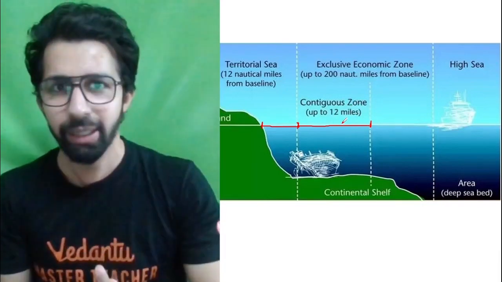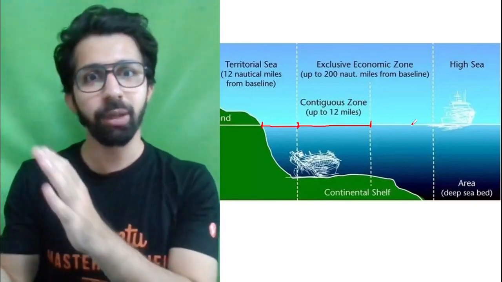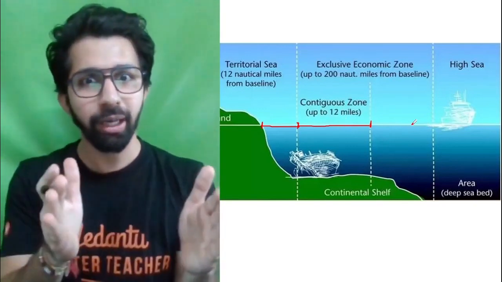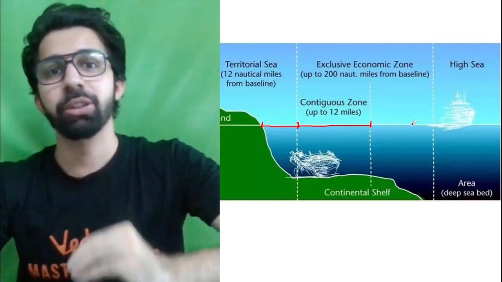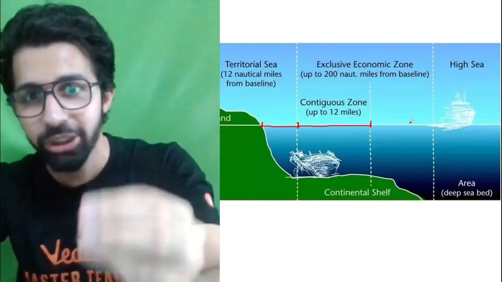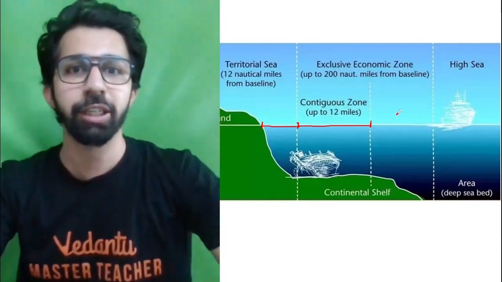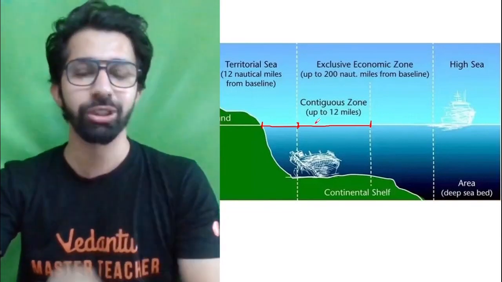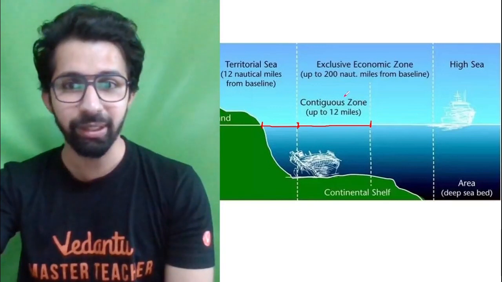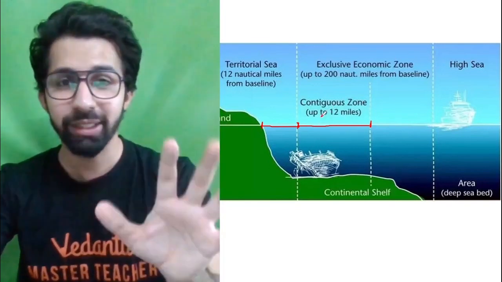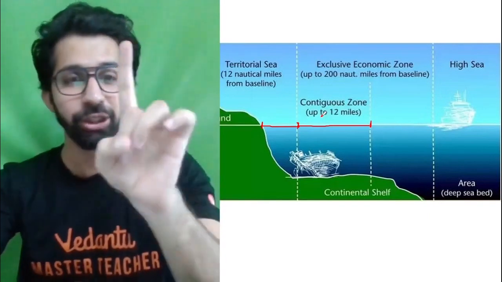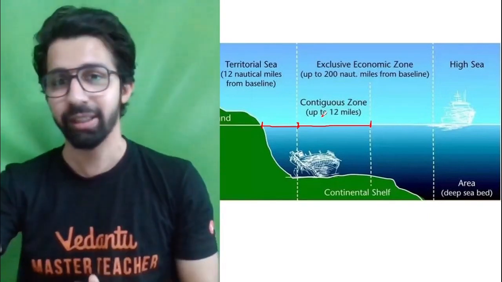I'm just giving you one example. So when the ship comes from Australia to India, in the contiguous zone the ship will be granted permission. If the ship is granted permission, then only the ship will enter the territorial sea of India and then the coastal area. So here the ships will be granted permission to enter India. I'm sure you guys are getting it. You will not find the explanation of this topic anywhere in your NCERT.